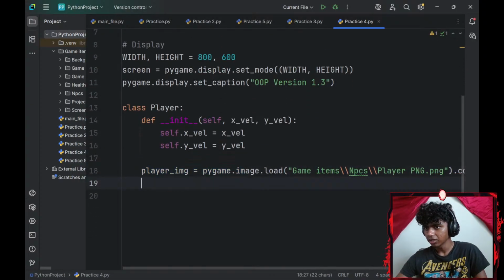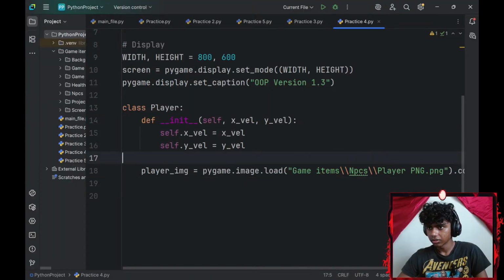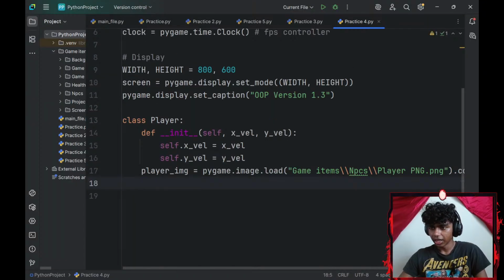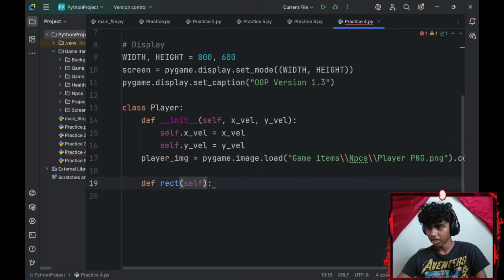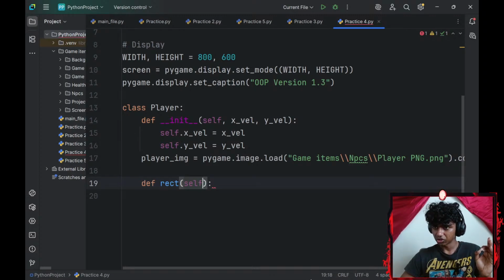So my player. Okay. Then let me go ahead and define a rect function. I'm going to create rex. I'll take 1 argument inside, which is going to be my player image.